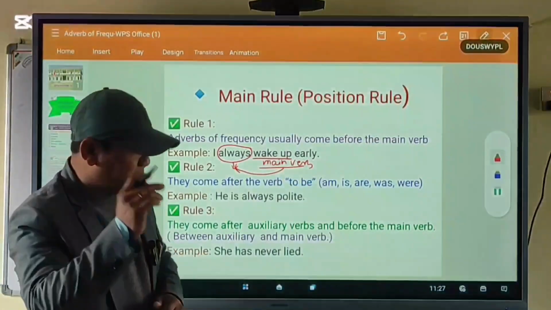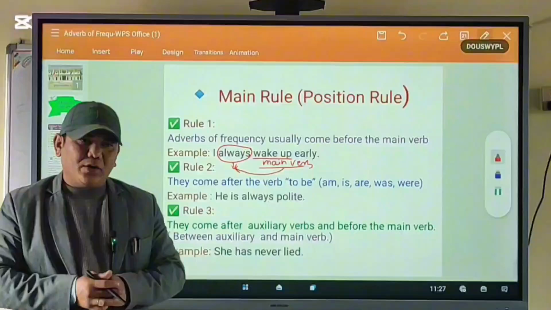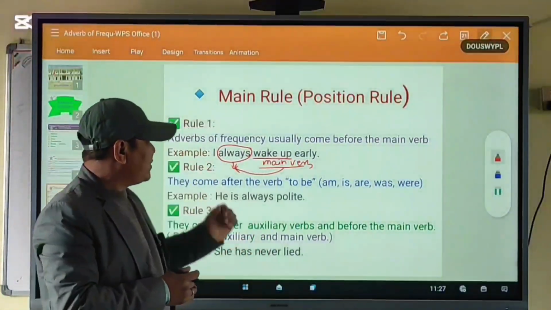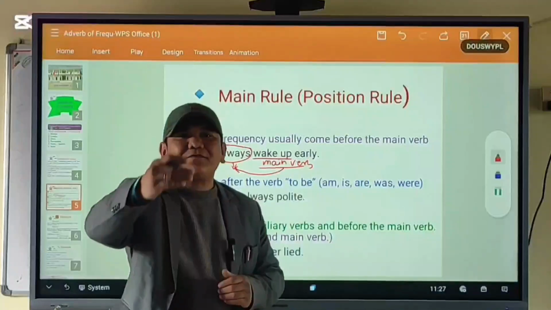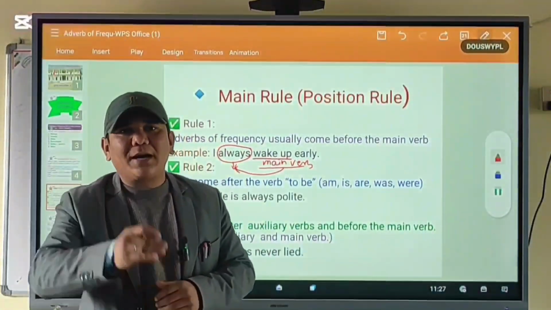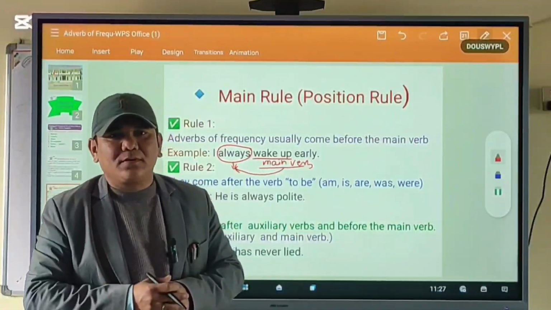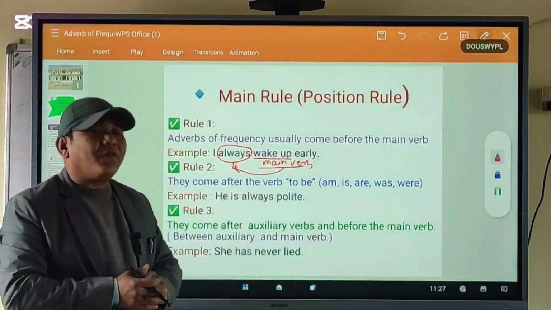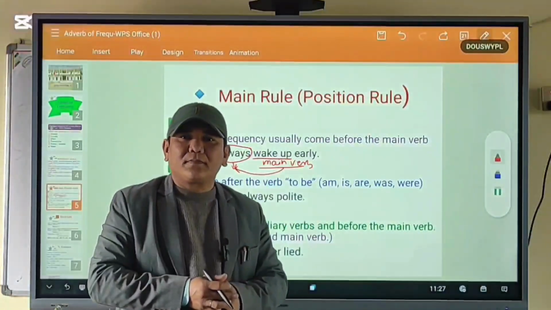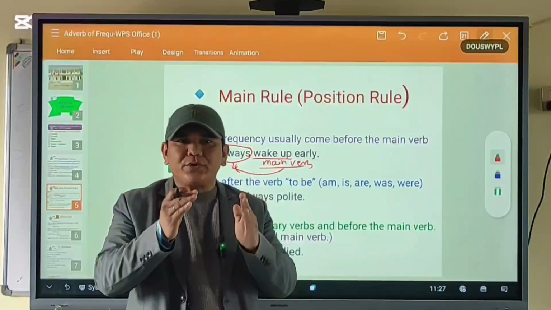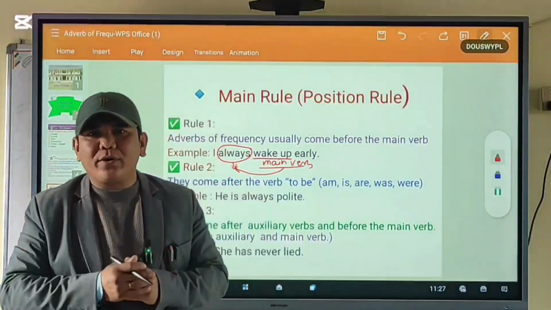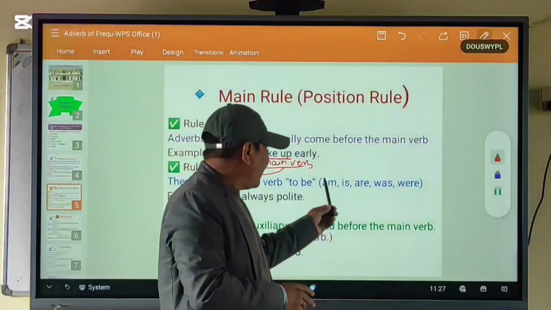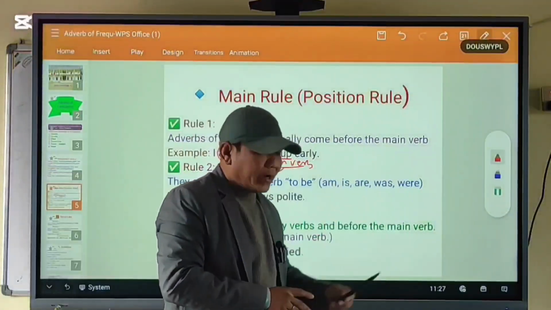Okay? Now the second rule is, we use adverb of frequency after be verbs. Okay? They come after the verb to be. It means what? We use the adverb of frequency after to be verbs. Okay? Am, is, are, was, were.